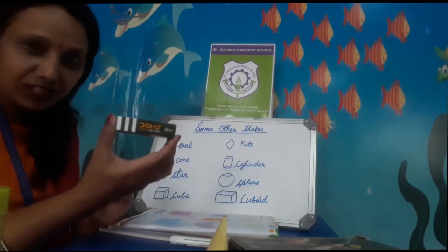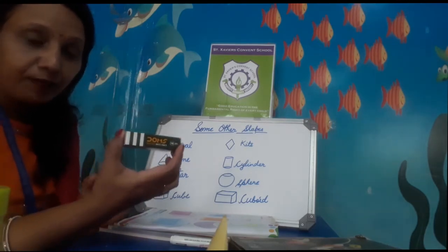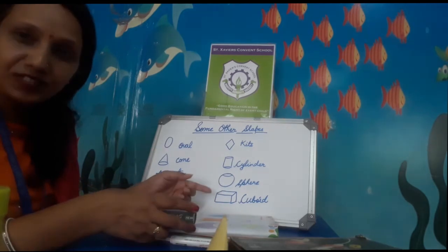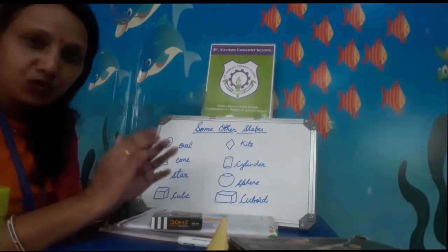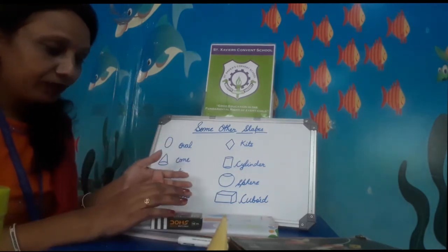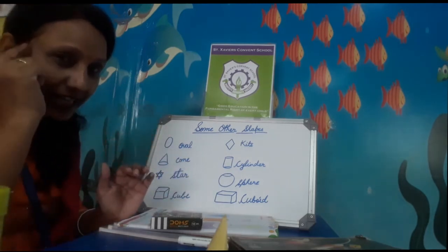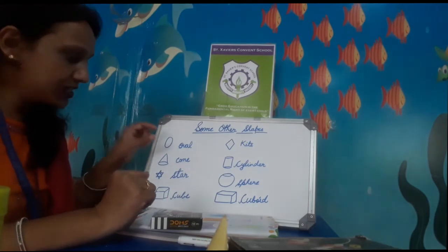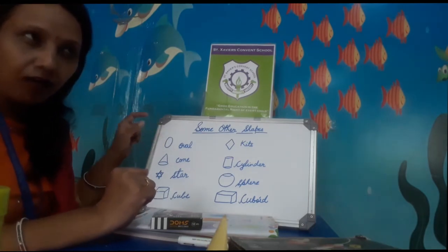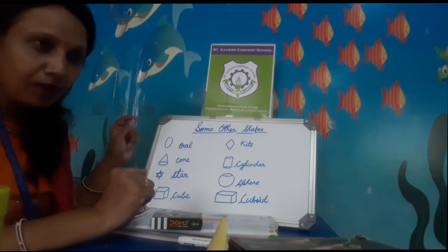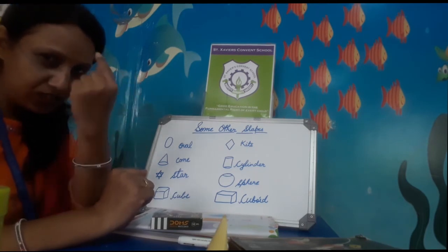You have to just match things with shapes. To memorize all the shapes, you match the things with them, and you can memorize easily. When you see an egg, you can say, oh, this is the oval shape. Sometimes your mama puts bindi in oval shape.